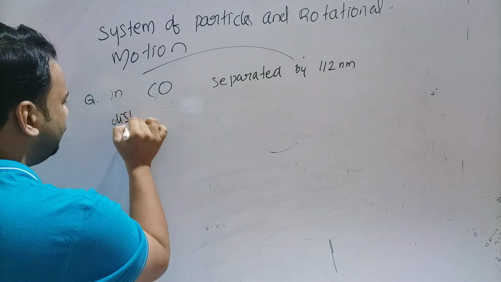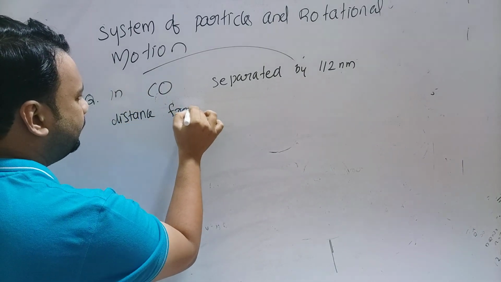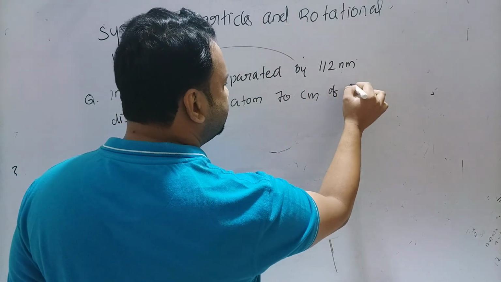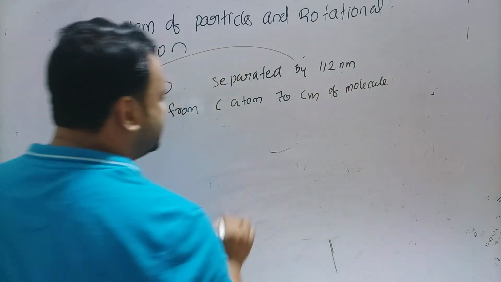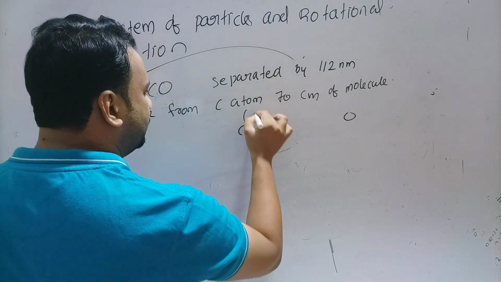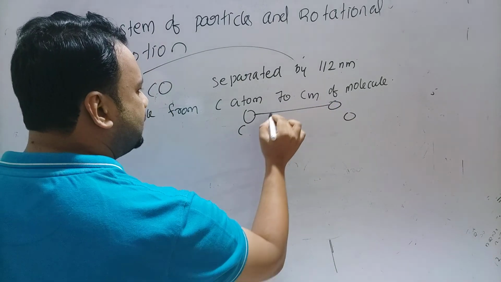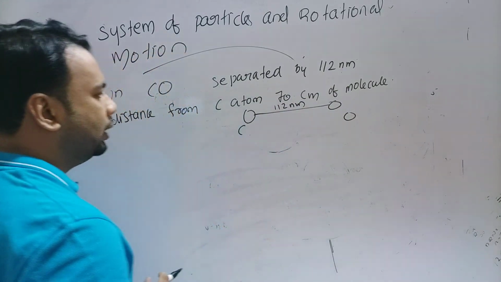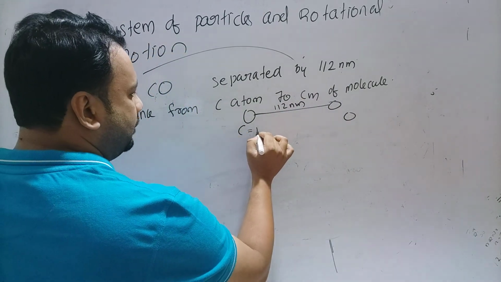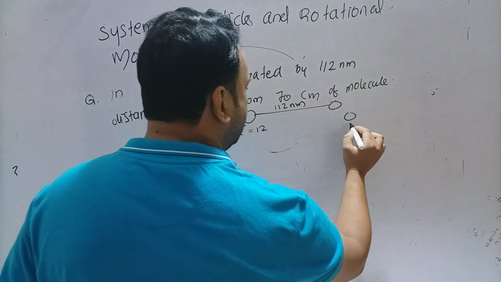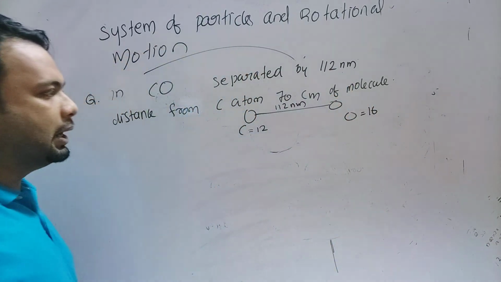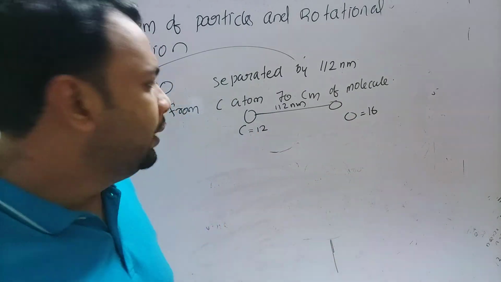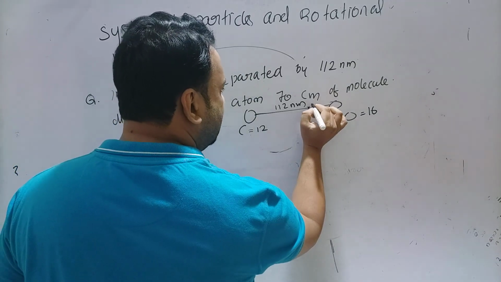Find the distance from carbon atom to center of mass of molecule. Okay, so in carbon monoxide molecule, carbon and oxygen atom are separated by 112 nanometer. Find distance from carbon atom to the center of mass of molecule. So what is the mass of carbon atom? Carbon mass is 12 and the mass of oxygen atom is 16. So which is bigger, carbon or oxygen? Definitely oxygen atom is bigger. So center of mass is located near bigger mass, center of mass will be near oxygen atom.